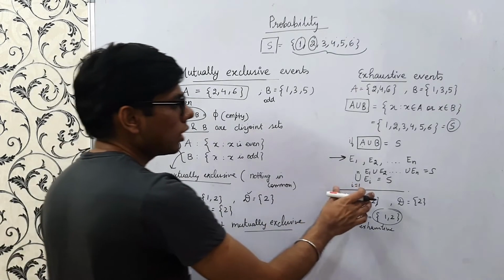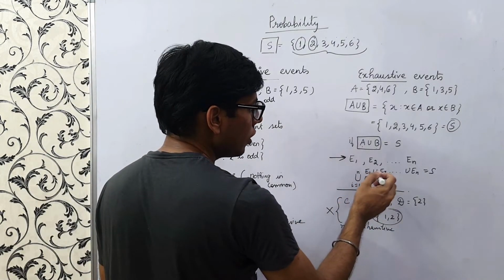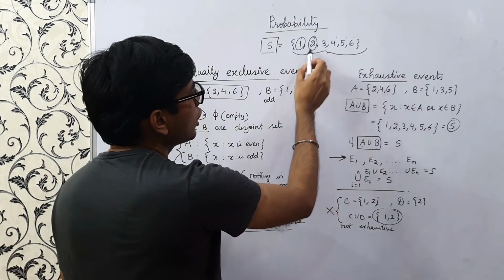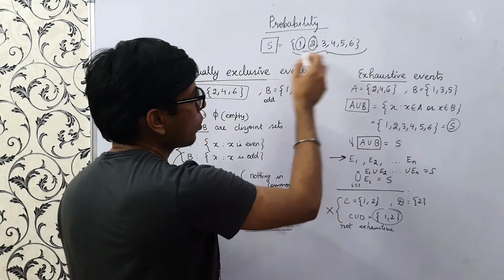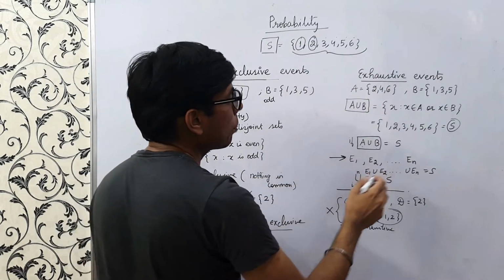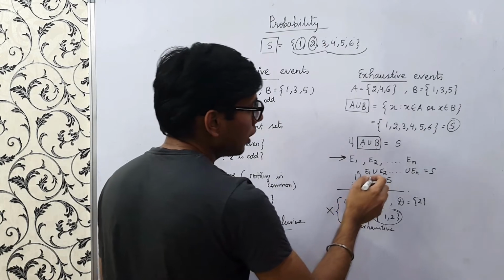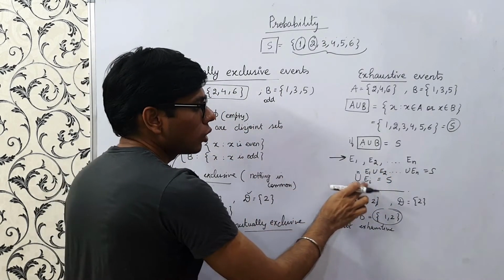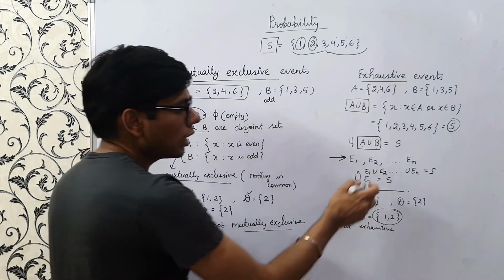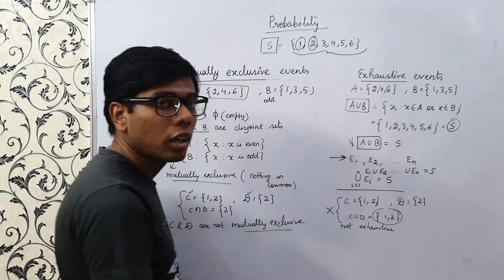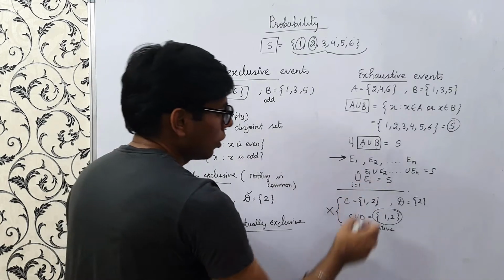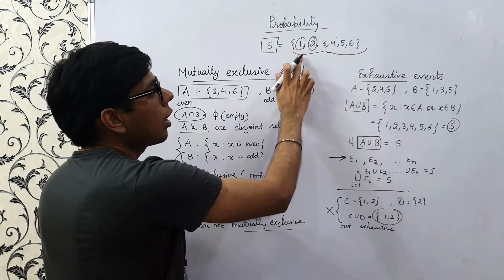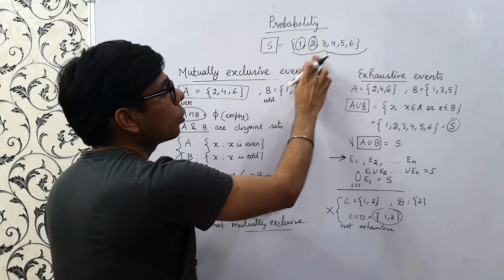So in exhaustive events, if we see E1, E2, En, suppose I define E1 as 1, E2 as 2, and E6 as 6, say single simple events. So what does that mean? That at least one of these events should occur, right? Because if I throw a dice, I'll get any of these outputs. At least I will get some number, 1, 2, 3, 4, 5, 6.